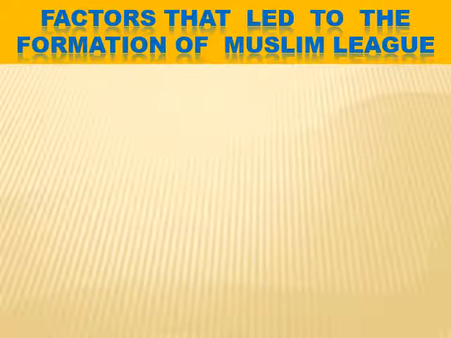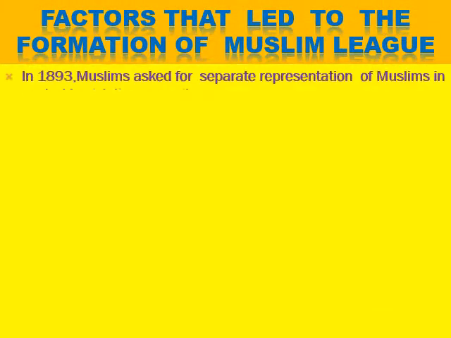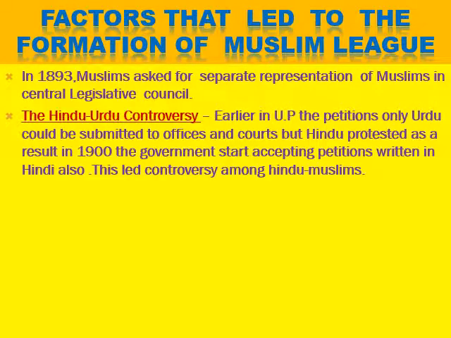Now what are the factors that led to the formation of the Muslim League as an organization for the Muslims? If we talk about the first one, in 1893, Muslims asked for separate representation of Muslims in the Central Legislative Council. So earlier it was the Indians asking for a number of representations in the Legislative Council, but now in 1893 the Muslims said that we are not worried about the Hindus, but please provide separate seats for us in the legislative assemblies for the Muslims. So now it had entered politics also.